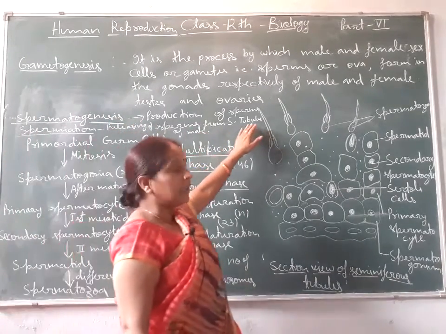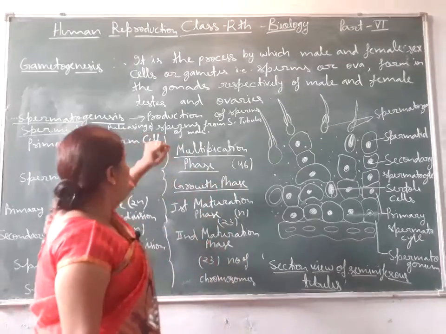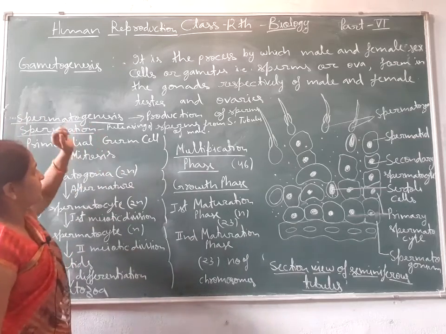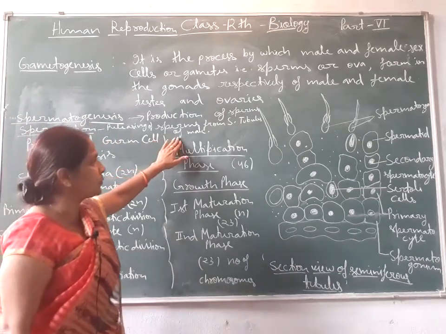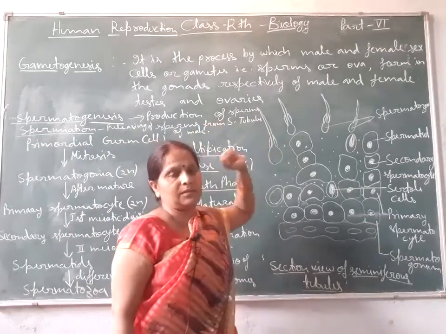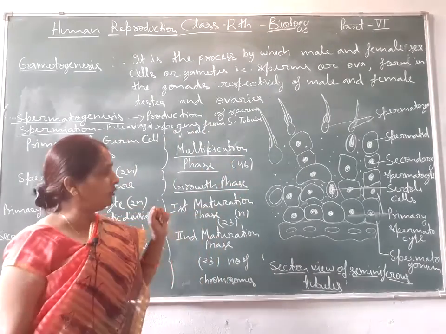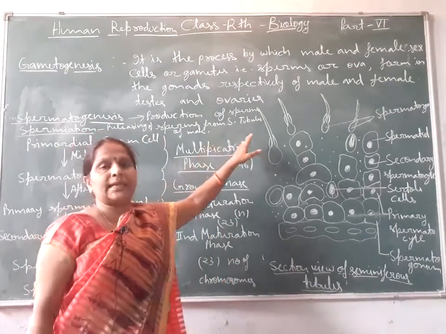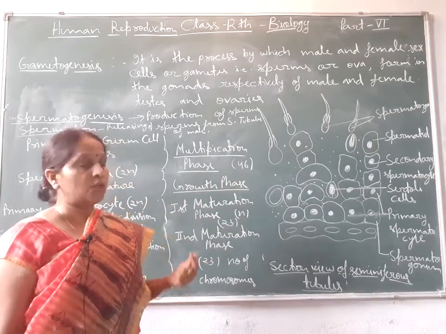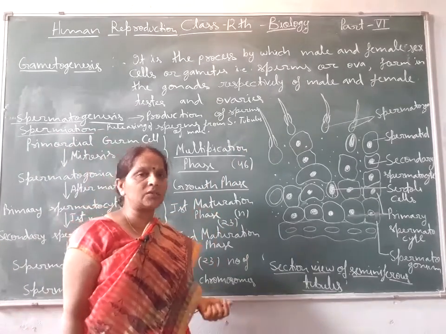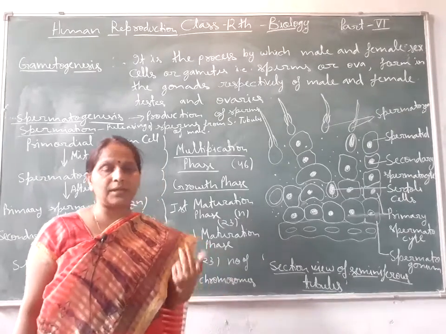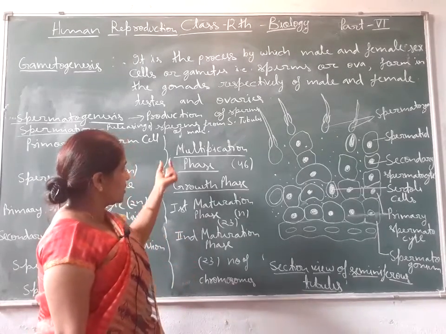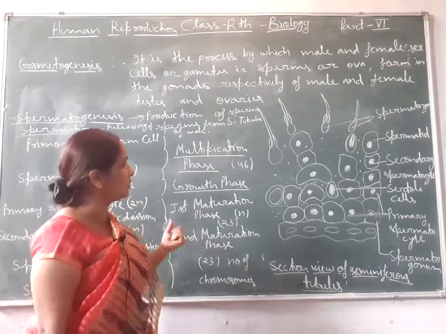Production of sperms takes place in the seminiferous tubules. The second term is spermiation. What is spermiation? It is the releasing of sperms from the seminiferous tubules of males. You should already know about the male reproductive organ testis, which is made up of many functional and structural units known as the seminiferous tubules, studied in previous classes. So, here it is the process of spermatogenesis.